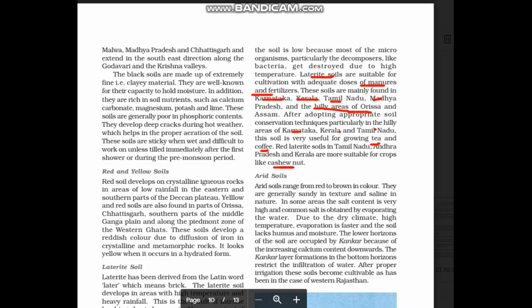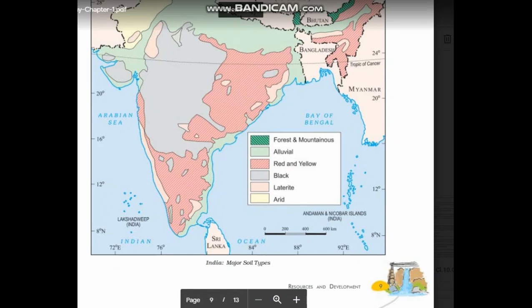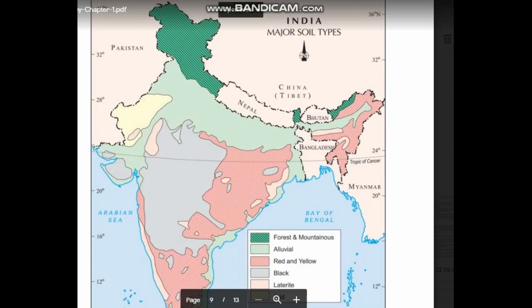Let's have a look at the map. As shown in the map, you can find laterite soil especially in Tamil Nadu, Karnataka and Kerala regions. At the same time, some places near Orissa here, and Meghalaya and Assam regions here.